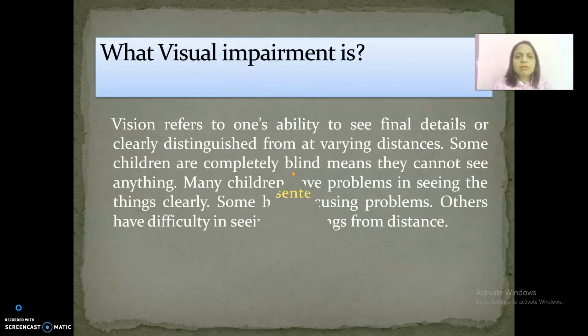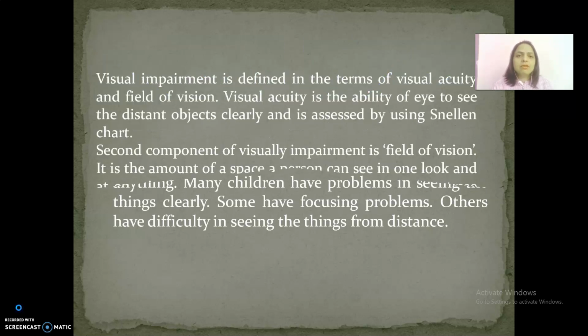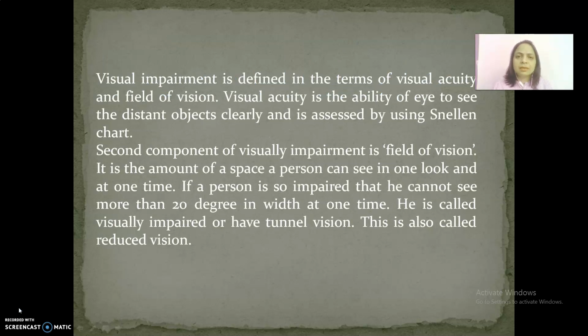Friends, vision is the most actively used sense by men, and visually impaired children are those children who have significant visual difficulties, so that even with aids they cannot see well, and this makes them disabled in their routine activities. Visual impairment is defined in terms of visual acuity and field of vision.